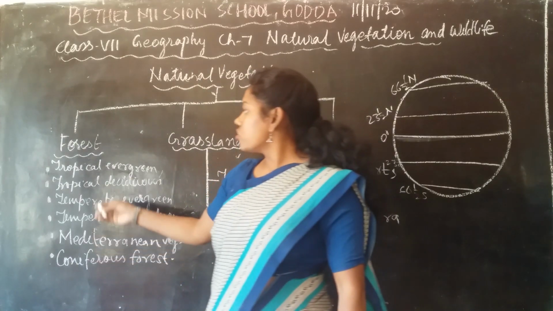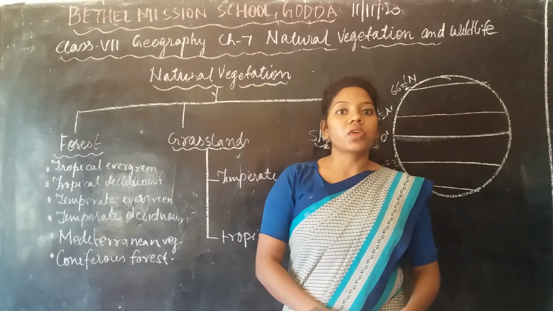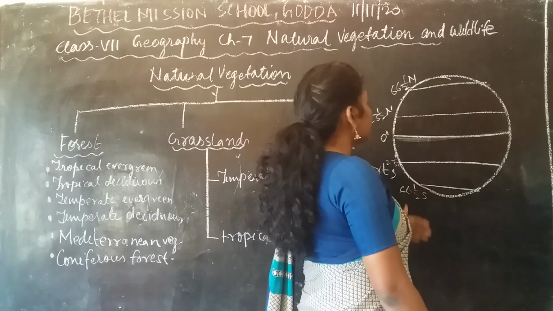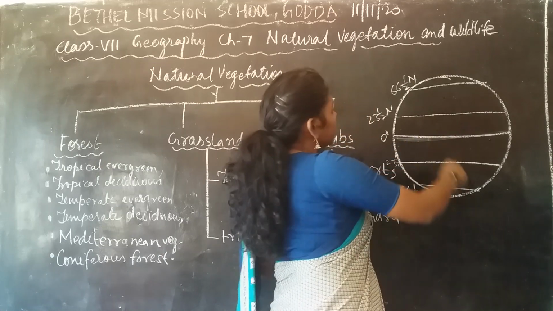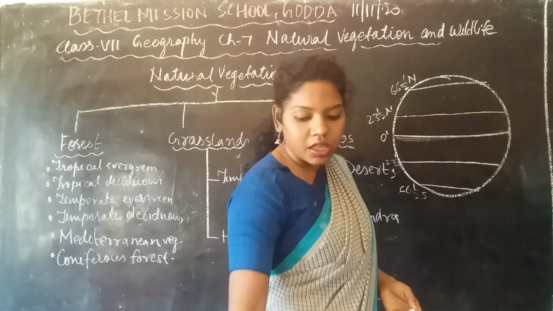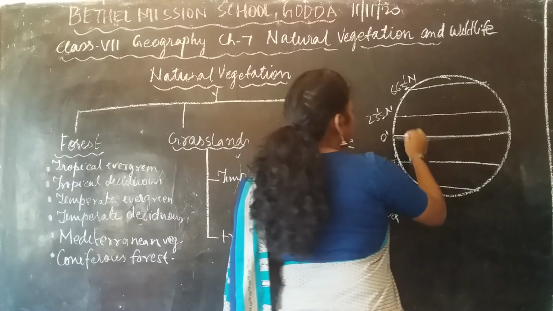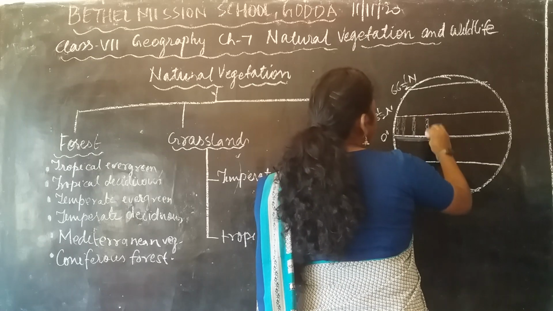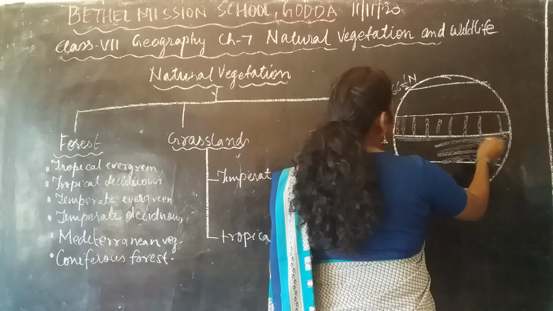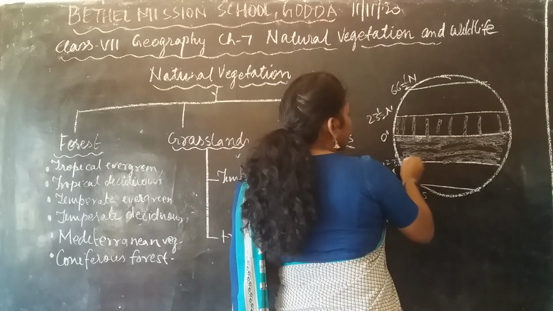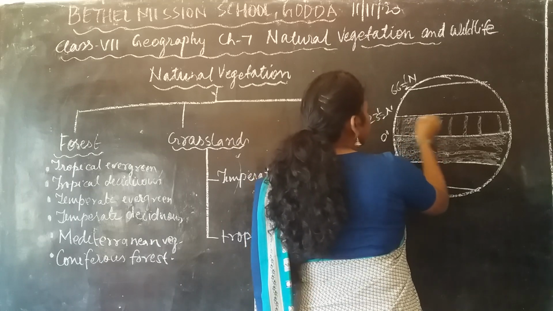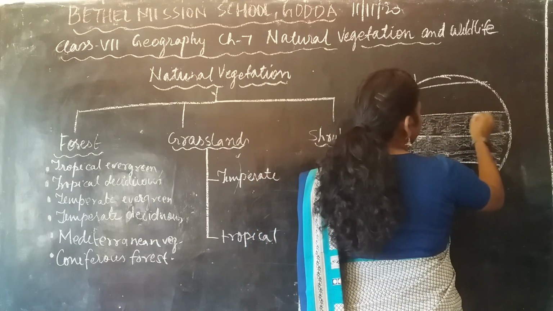First we are going to talk about the tropical forests, the forest which is present in between the Tropic of Cancer and the Tropic of Capricorn. These are the areas. It is also divided into two parts: tropical deciduous forest and tropical evergreen forest.